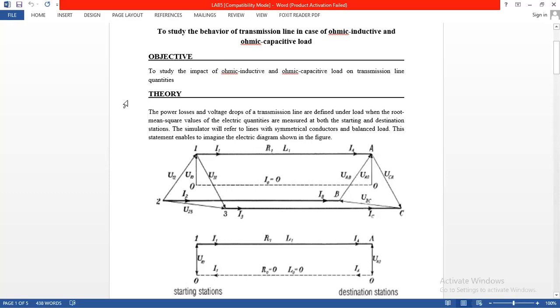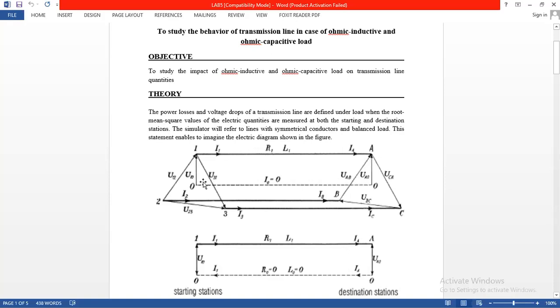So coming toward the objective: to study the impact of ohmic inductive and ohmic capacitive load on transmission line quantities. Further, the theoretical aspect of the lab is that the power losses and voltage drops of the transmission line are defined under load when the root mean square values of the electric quantities are measured at both the starting and destination ends.